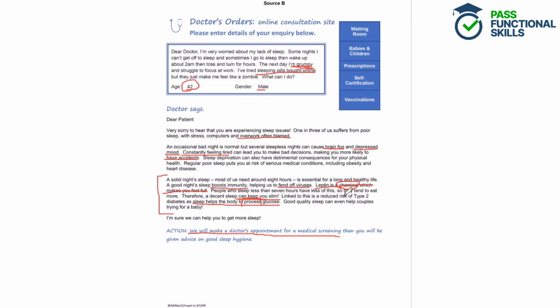Linked to this is a reduced risk of type 2 diabetes, as sleep helps the body to process glucose. So we've got reduced risk of diabetes here. And finally, good quality sleep can even help couples trying for a baby. So it can make couples more fertile, help them to have a baby.